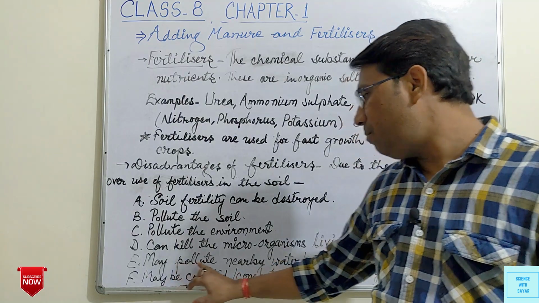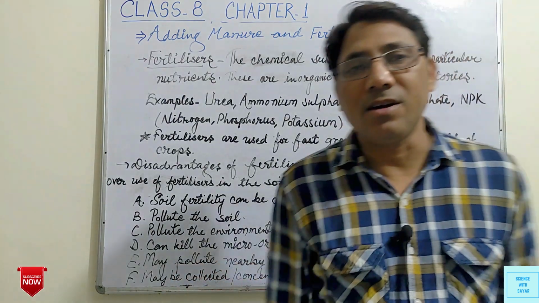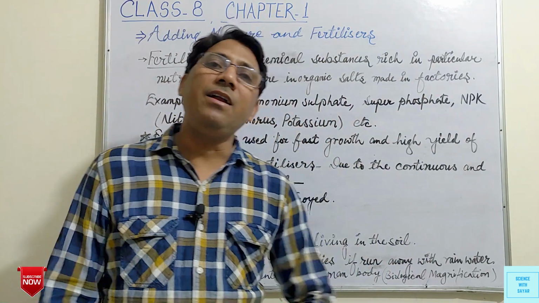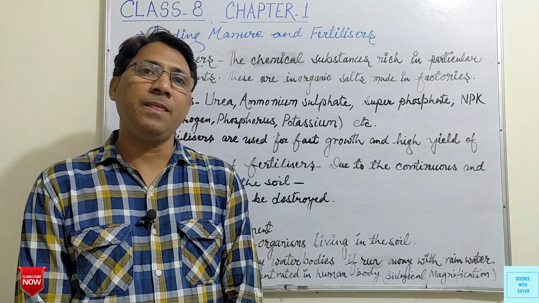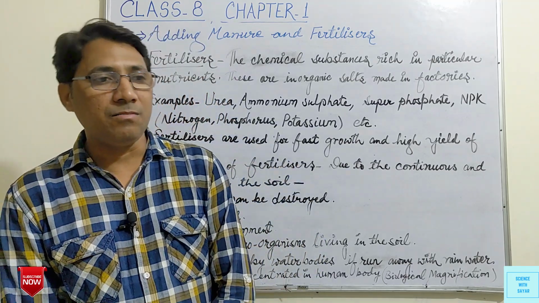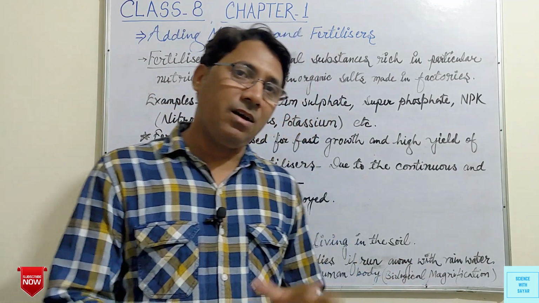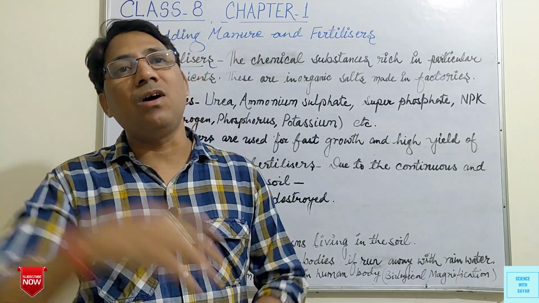Next, they may pollute nearby water bodies if run away with the rainwater. If we add these fertilizers continuously in the soil and there is rain, these fertilizers will be washed off with the rainwater, and along with the rainwater they will reach a nearby water body.